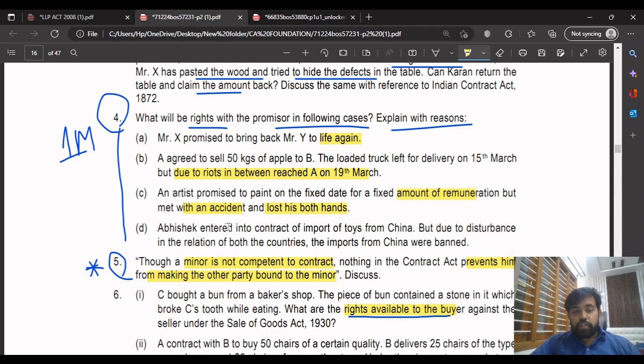Next, coming to Abhishek, the fourth point. This Abhishek entered into a contract for import of toys from China, but due to disturbance in the relations between both countries.